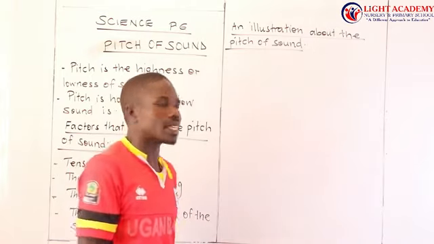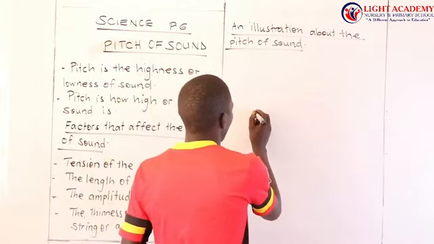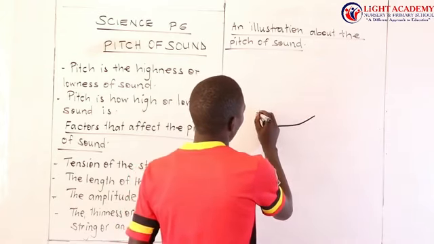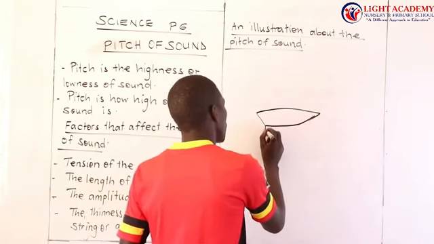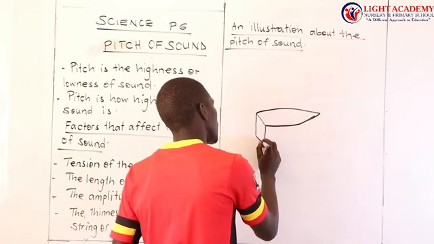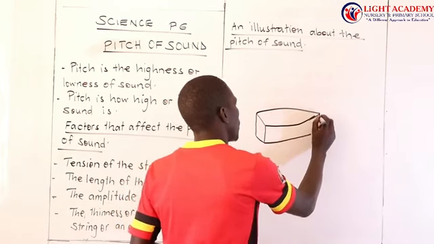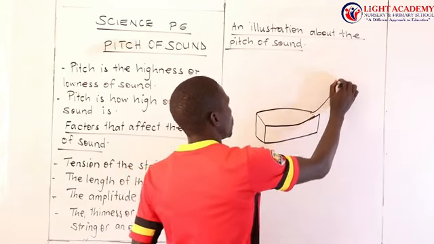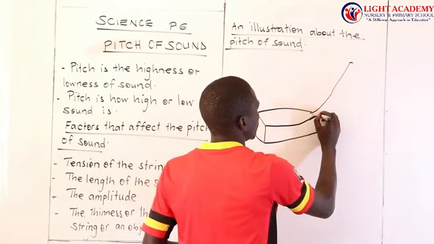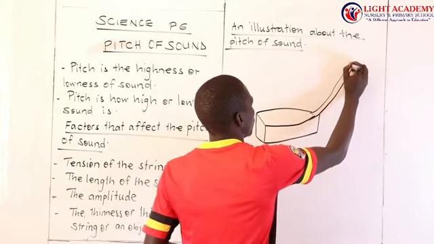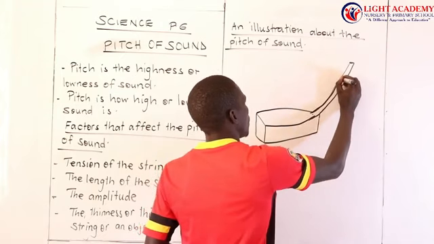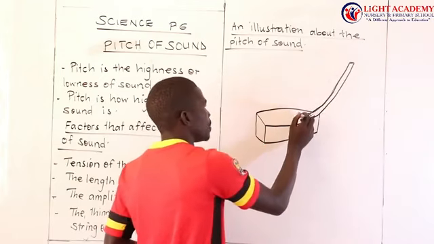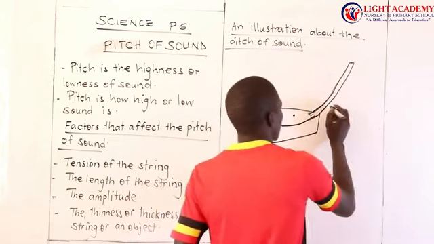For example, I can come up with this musical instrument of mine. As you see it, on this musical instrument I bring the strings.